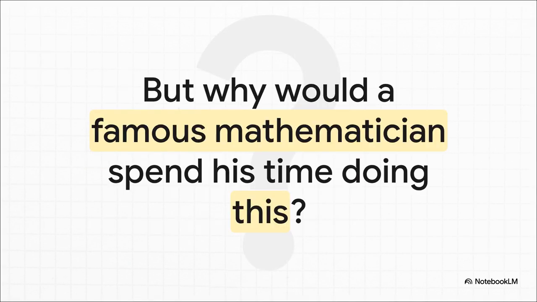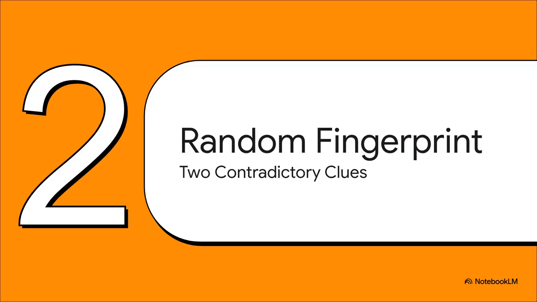So you gotta ask, right? Why would a famous mathematician spend his time doing this? It's not like he was just bored and had nothing better to do. No, he was onto something big. He was testing a brand new, pretty groundbreaking theory about probability. And what he ended up finding was this incredible puzzle that, believe it or not, links math, language, and even secret codes.